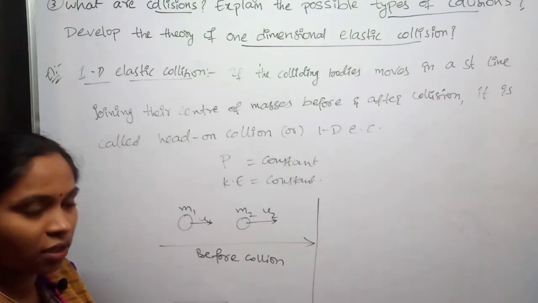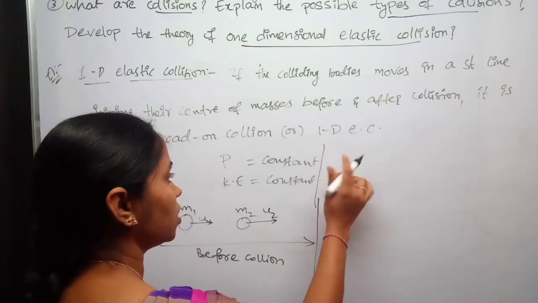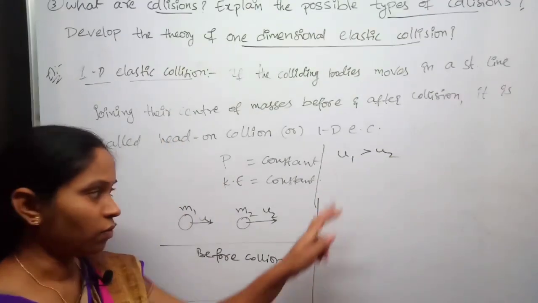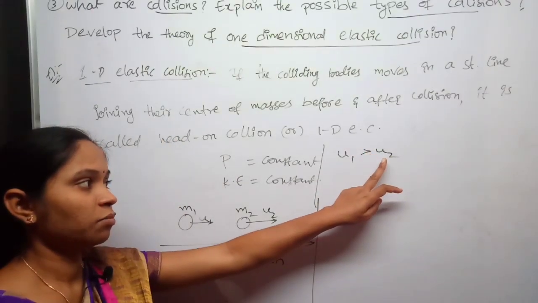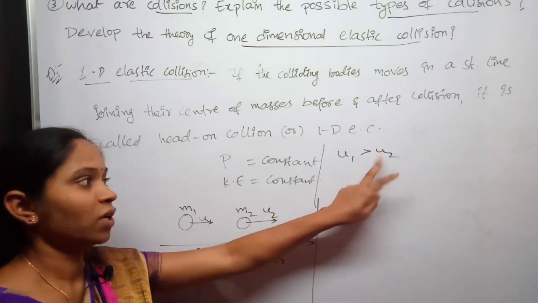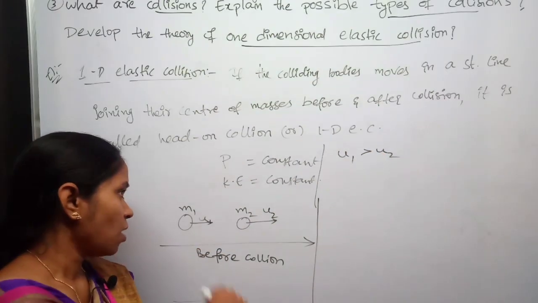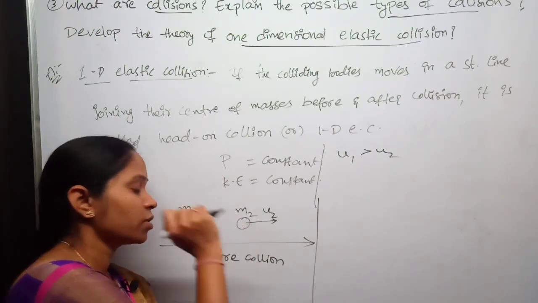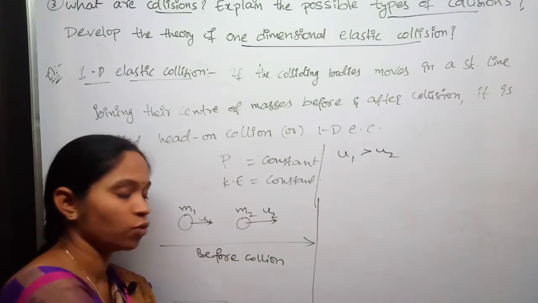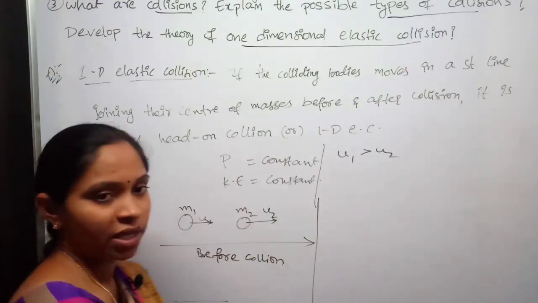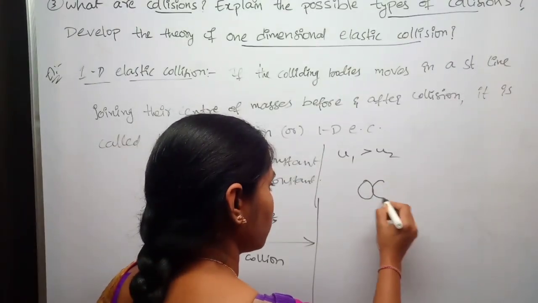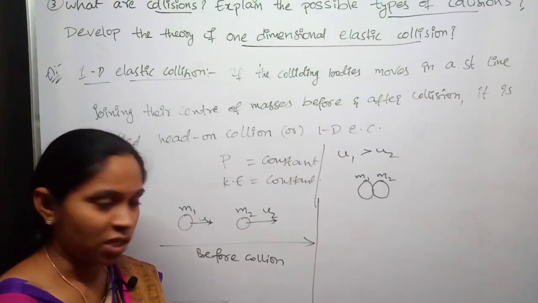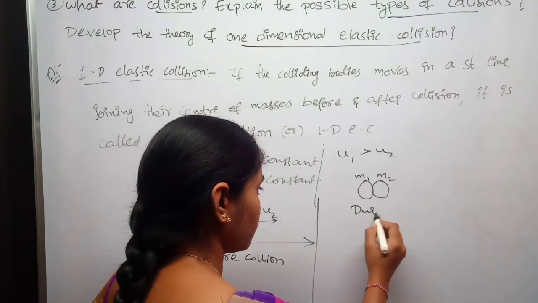If the velocity of mass m1 is greater than the velocity of mass m2, then after some time m1 collides with m2. The collision takes place between these two masses. This is during collision.